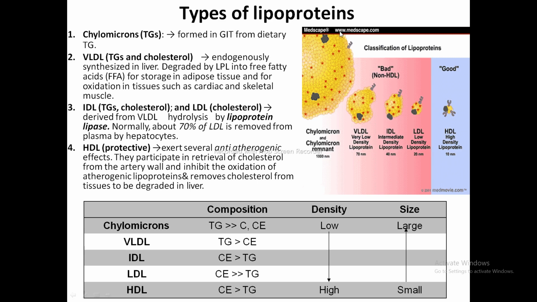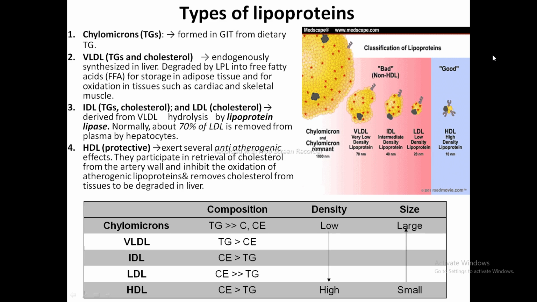The chylomicron has a very big size as compared to VLDL, then IDL, then LDL, and HDL, that is high density lipoprotein. All of these are bad lipoproteins except HDL. Why is HDL a good lipoprotein? As HDL removes lipids like triglycerides from the body, it is the good lipoprotein as compared to the others.